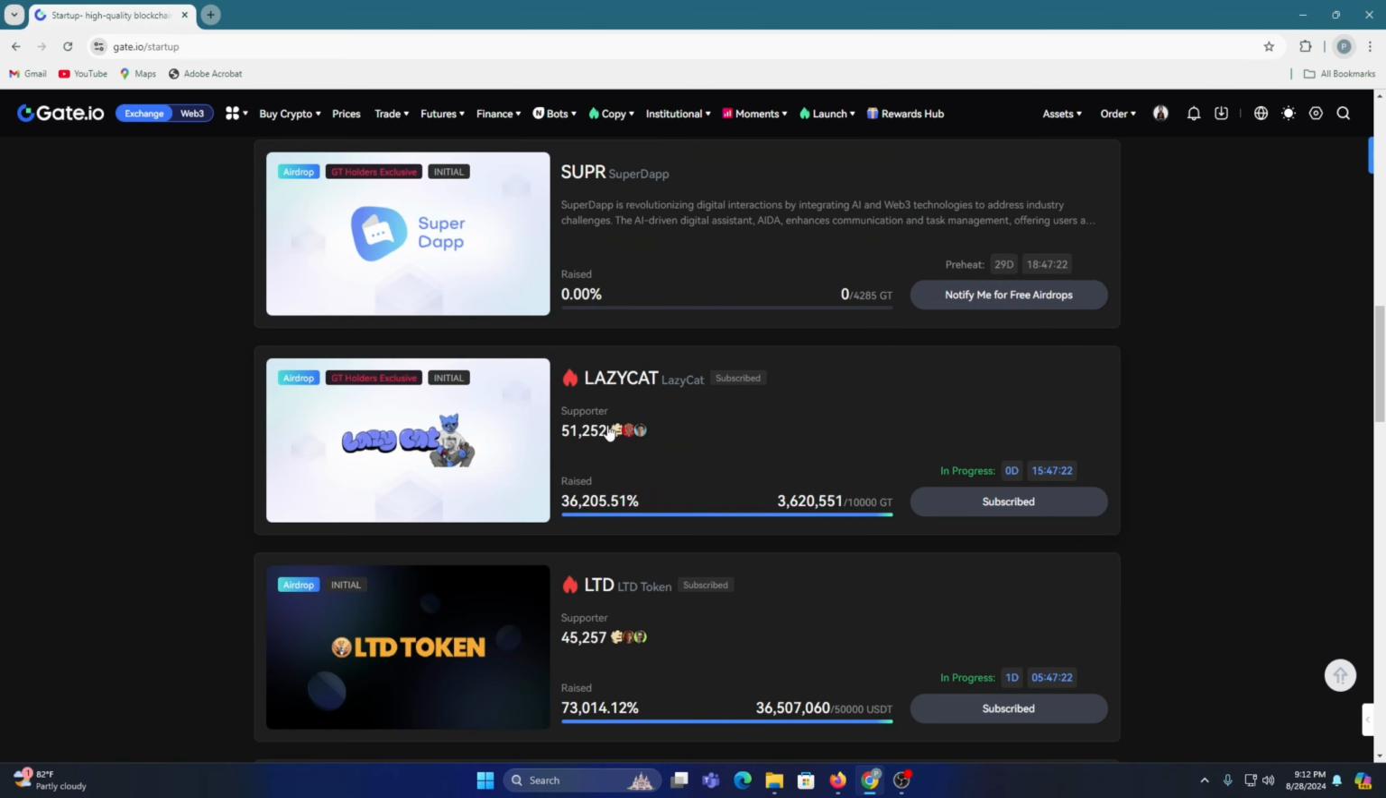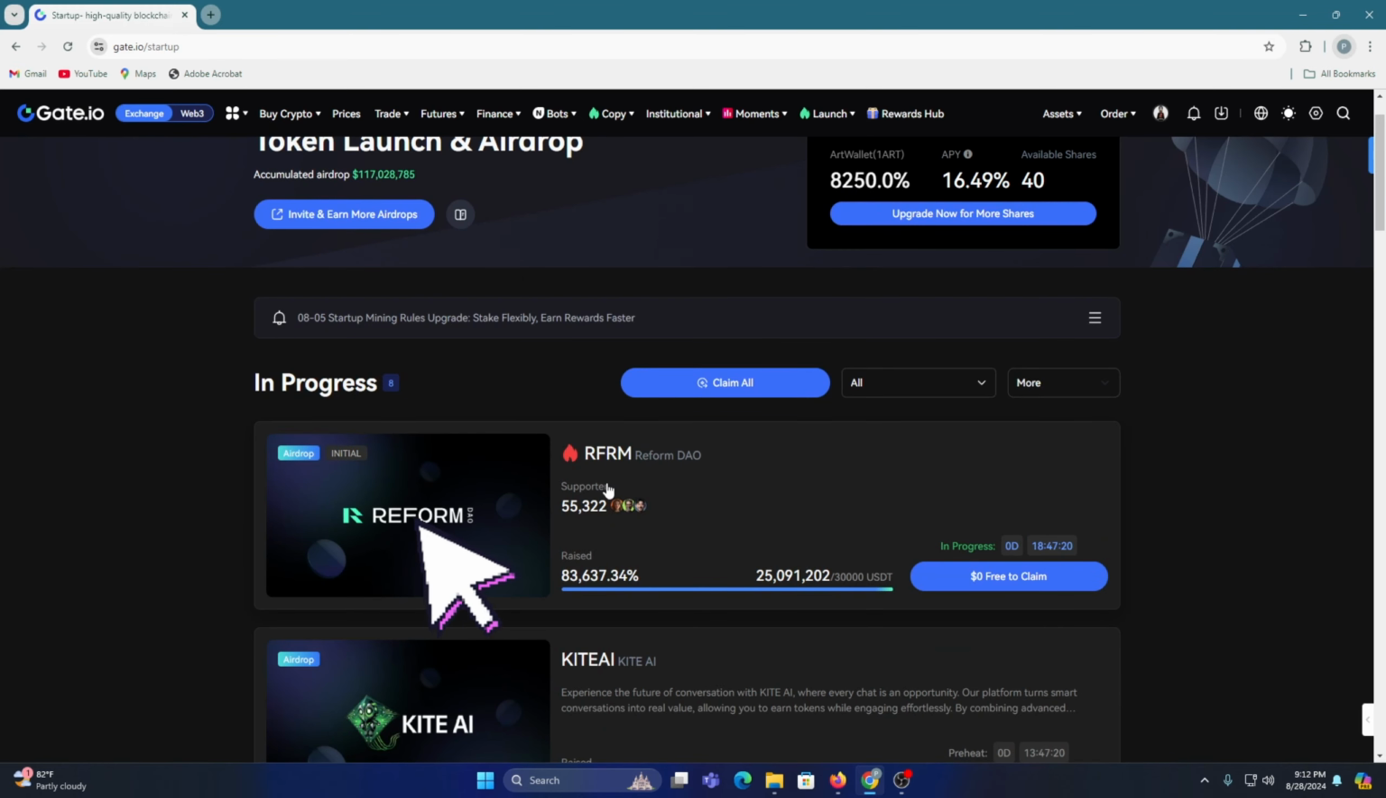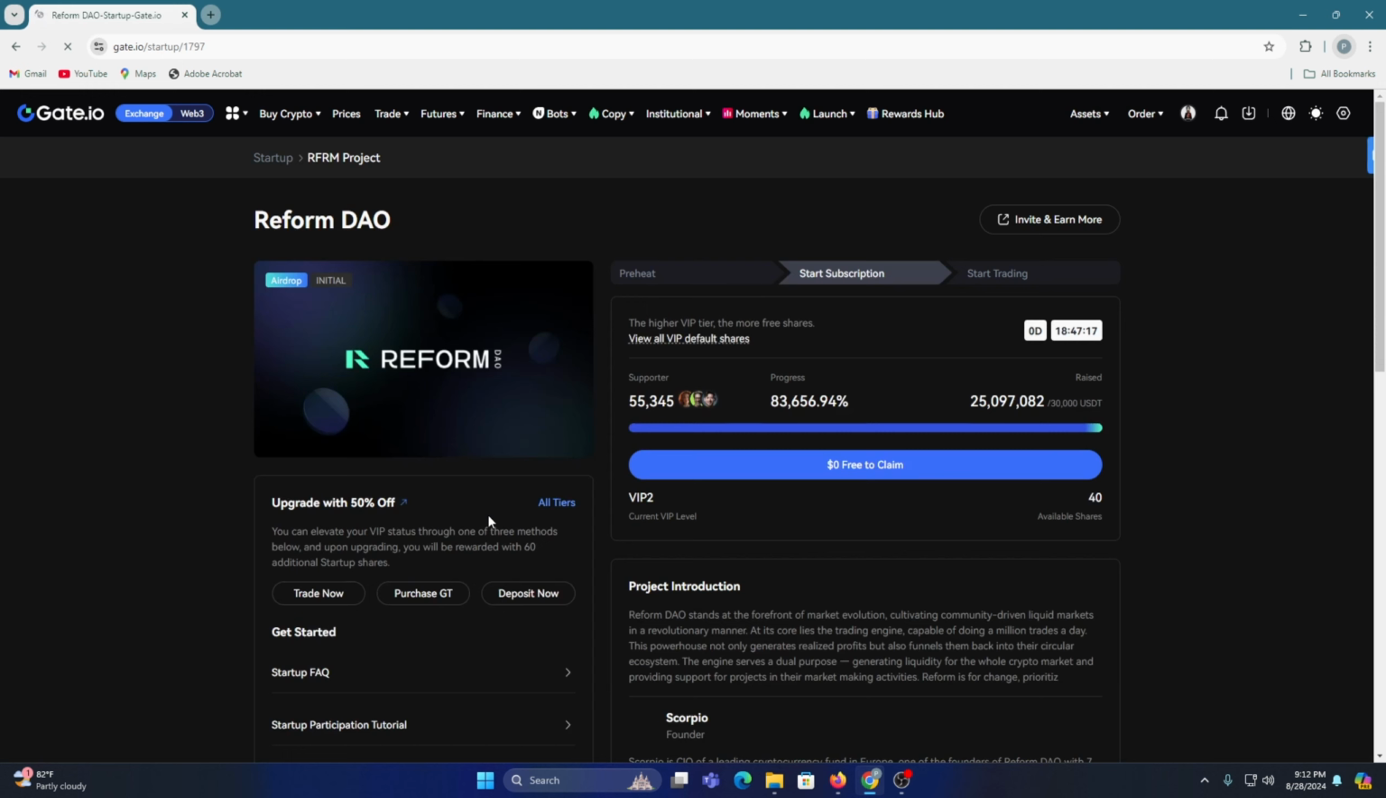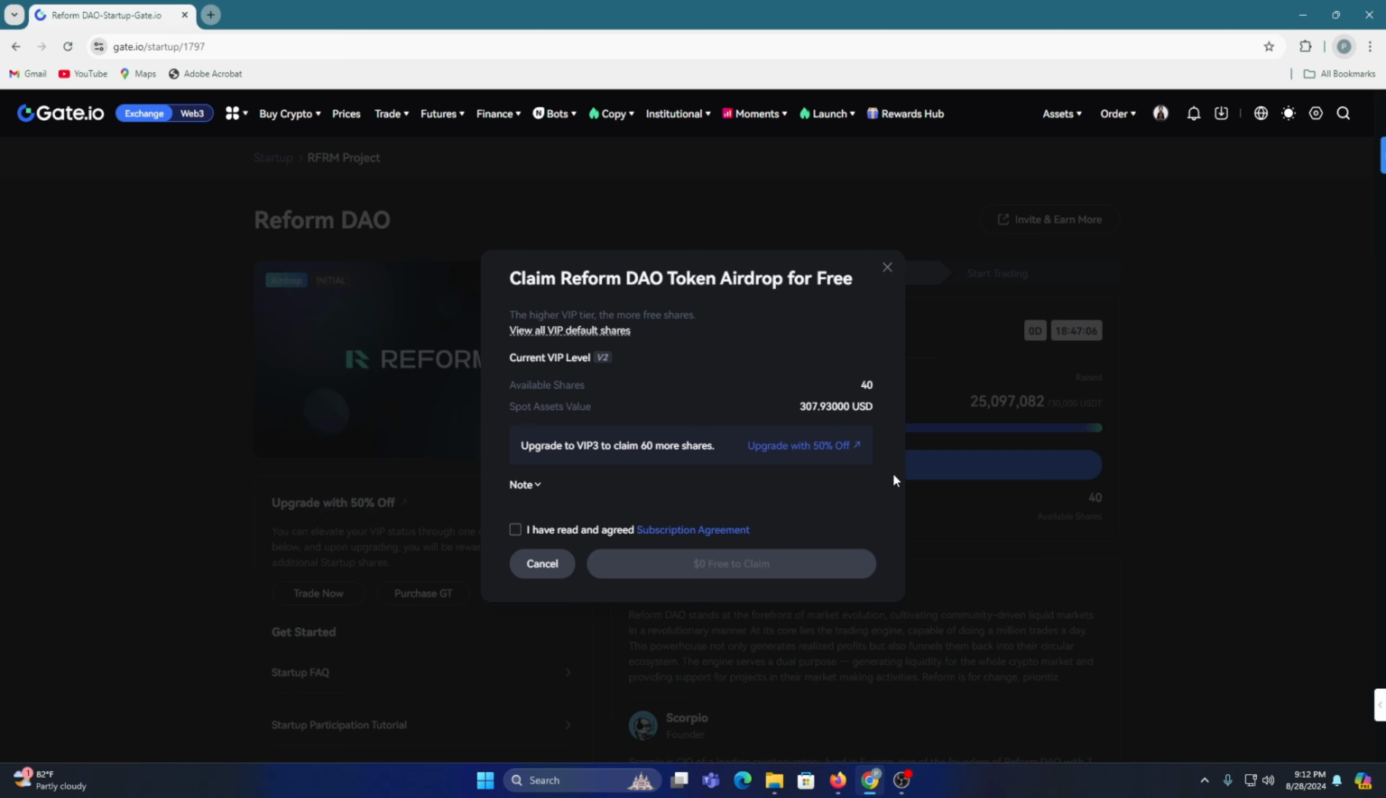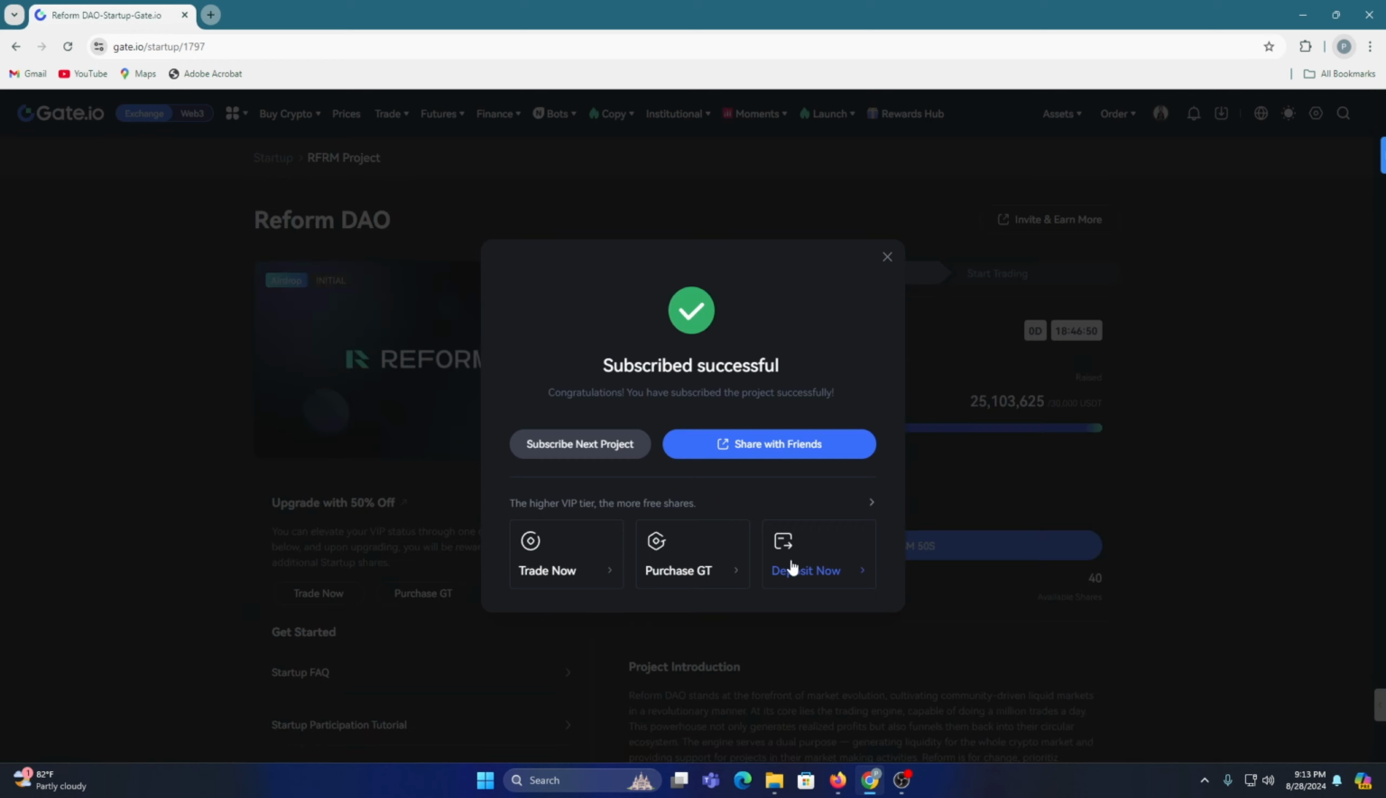I already joined the startups. So for joining the startup, simply click on it. After clicking on a startup, you will come to this page. Then it is written zero fee to claim. So simply click zero fee to claim. Make sure that your spot assets are a minimum of 10, more than 10. For joining or participating in a startup, simply click I have read and agreed. Click zero fee to claim. After clicking on it, your subscription has been done.